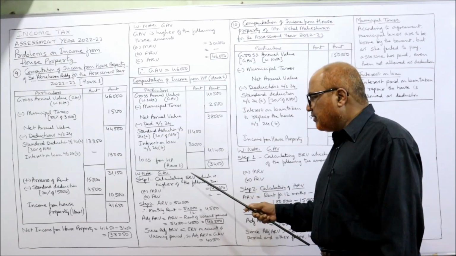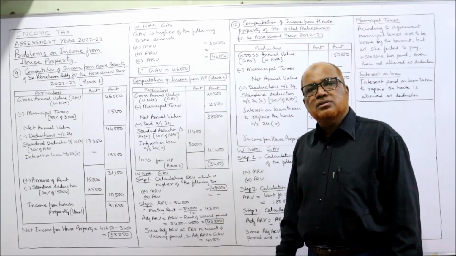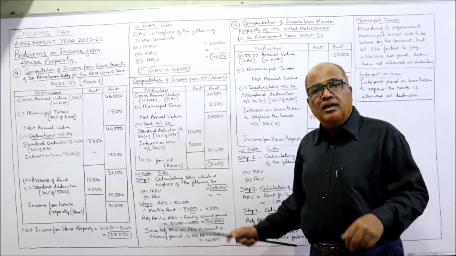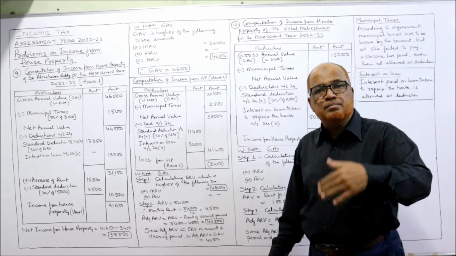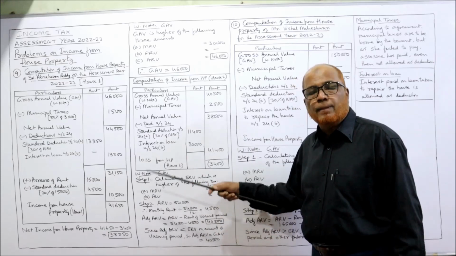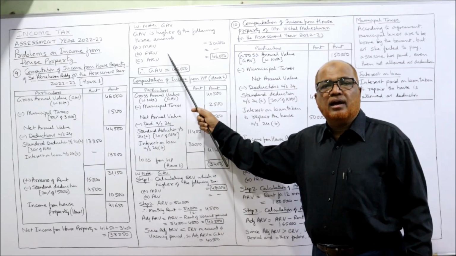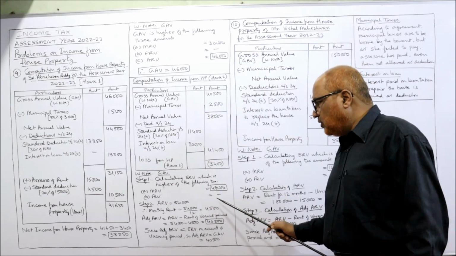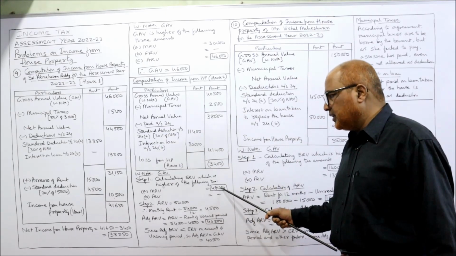Step number 1, calculating ERV, which is the higher value. In the earlier case, we have not done this because there was no complication like vacancy period. Here, there is a vacancy period. So, whenever there is a vacancy period, it is better to calculate in these steps. If there are no vacancy periods, straightforward, we can calculate like this. Here MRV 48,000, FRV not given. So, whichever is higher is the ERV. So, ERV we got 48,000.